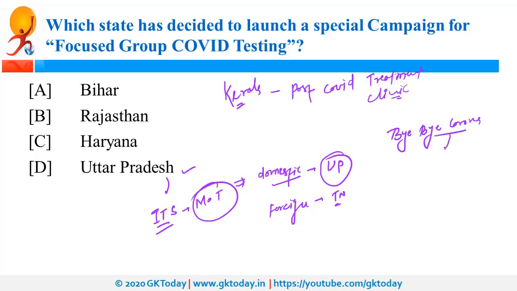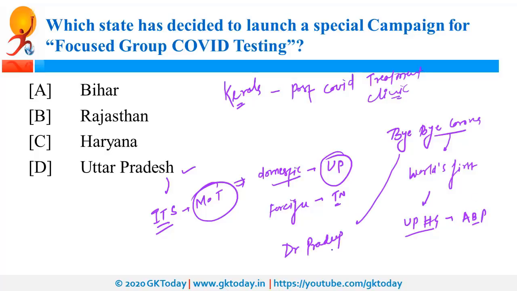So it is world's first science toon. Science toon means science plus cartoon. So recently, the world's first science toon was launched by Uttar Pradesh Governor, and she is Anandiben Patel. And this science toon is written by Dr. Pradeep Srivastav. And it has been published by Vigyan Prasar.